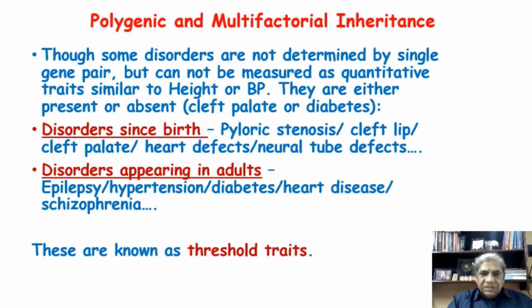Now this kind of disorder can be classified into two. Either they are right from birth, congenital, that means these disorders are present right from their birth. Say, for example, pyloric stenosis, where the pyloric sphincter, that circular muscle, gets very much hypertrophied and leads to stenosis.